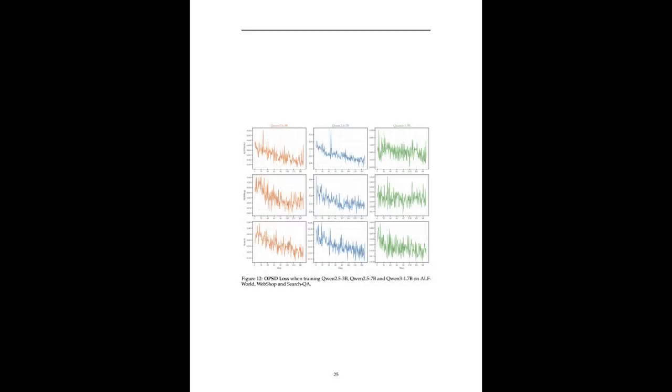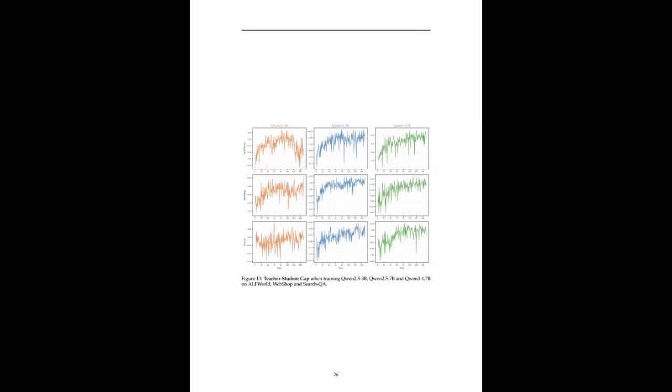SDAR represents a broader shift in AI training philosophy. Instead of rigid supervision, future AI systems may learn through adaptive trust mechanisms, where guidance is dynamically filtered rather than blindly followed. This could have major implications for future autonomous systems, from AI copilots and robotics, to web agents and scientific discovery systems. Stable long-horizon training is one of the biggest unsolved challenges in modern AI.